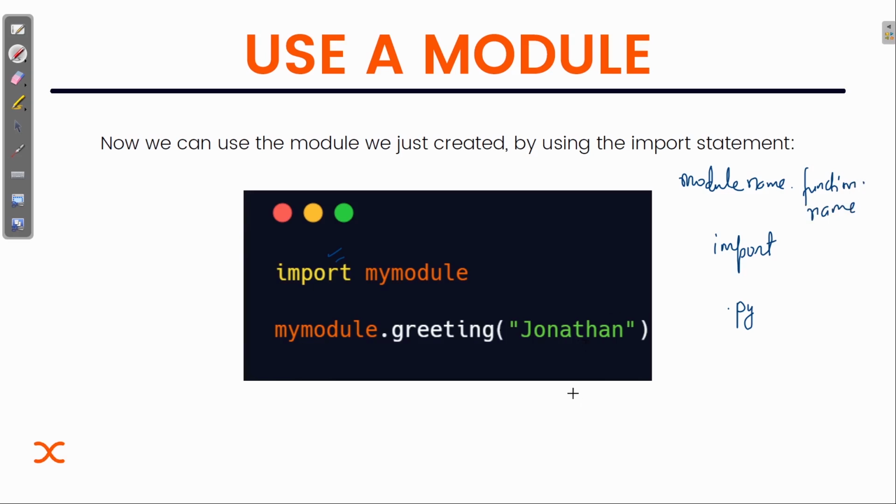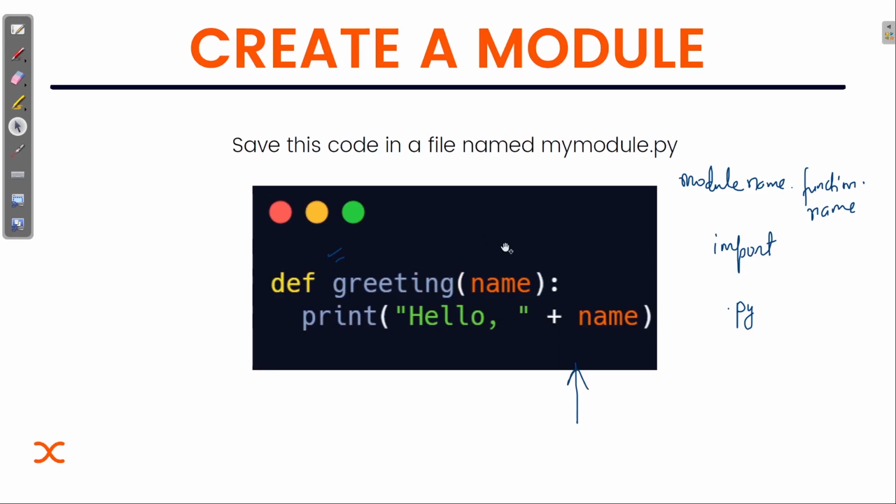Also, you can see we are passing an argument. If you remember how we call any function, since a parameter is defined inside this module, we obviously need to pass an argument whenever we call it.